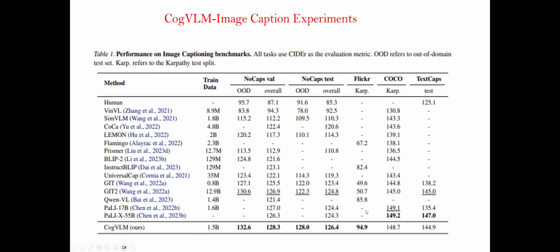When it comes to Flickr, 94.9, the previous best was CogVLM. When it comes to COCO and TextCaps, if you look at PaLI-55B, it is the best, but it is a 55 billion parameter model, whereas CogVLM is 17B. So it is almost comparable, close to it.